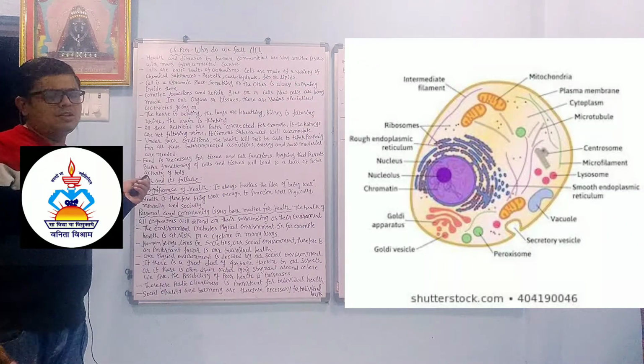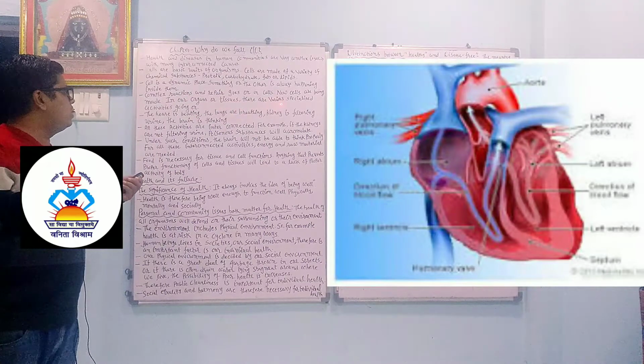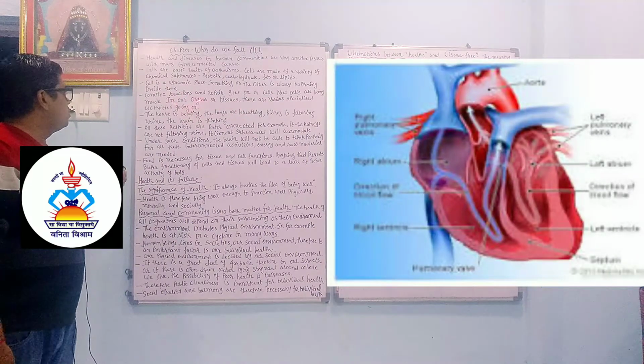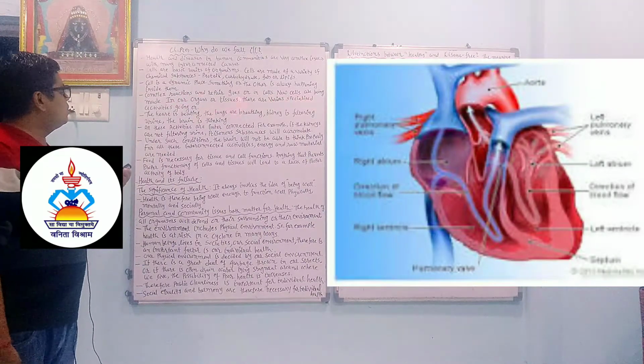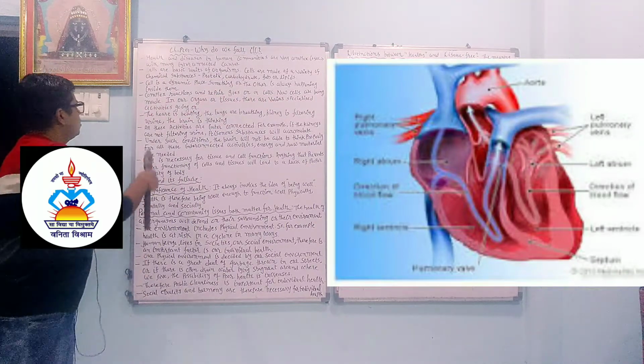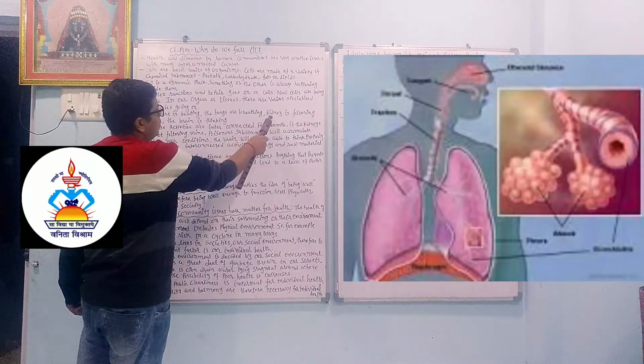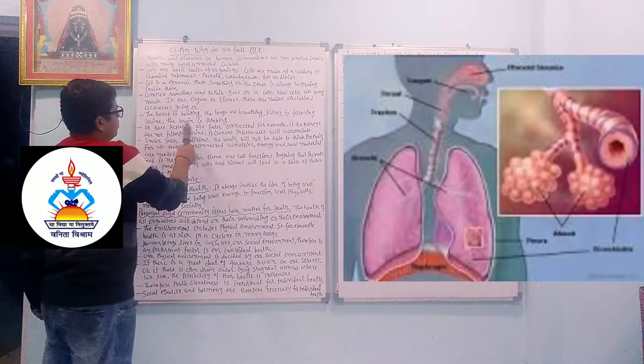New cells are made because of what? Cell division. In our organs or tissues, there are various specialized activities going on. The heart is beating, the lungs are breathing, the kidney is filtering urine, the brain is thinking.